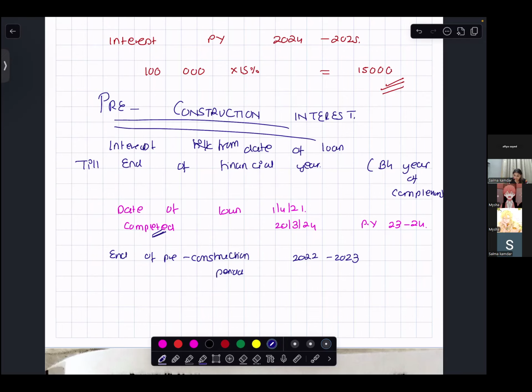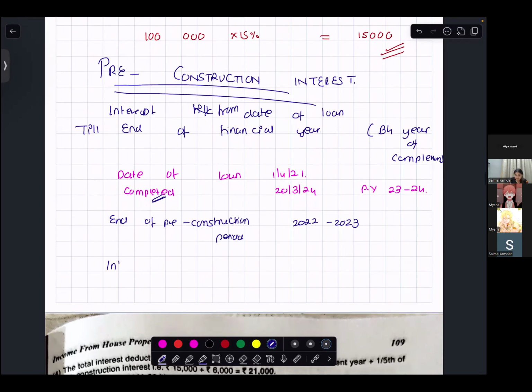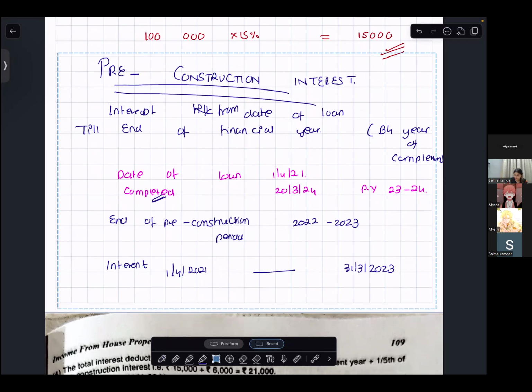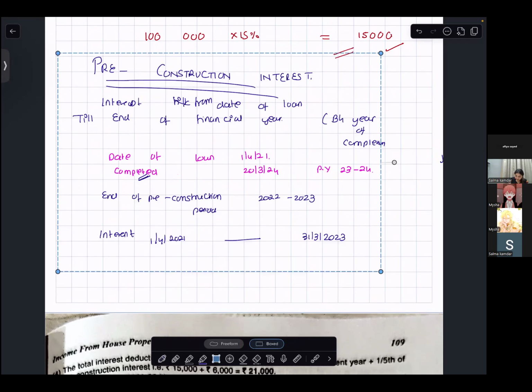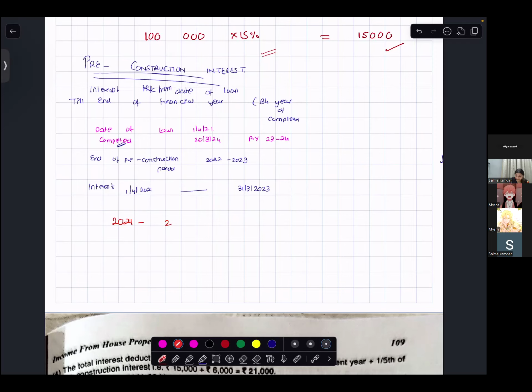So this would be allowed from which date to which date? From 1/4/2021 to 31st March 2023. So interest would be allowed for 21/22 and 22/23. For how many years? 2 years. So on 100,000 into 15% into 2 years, my interest amount is 30,000.